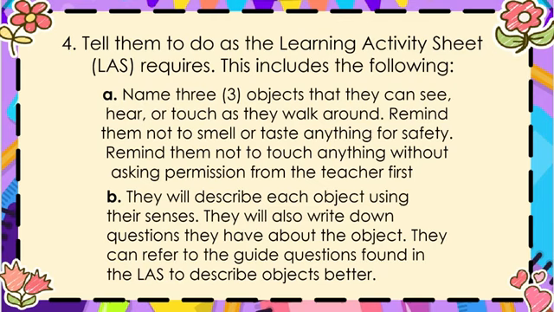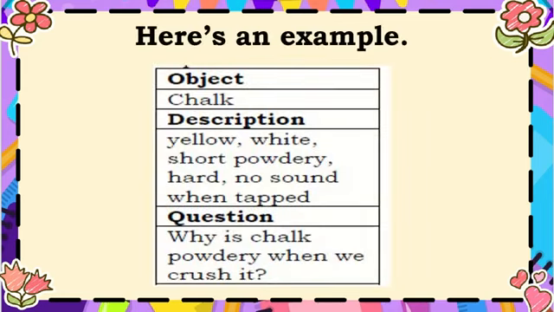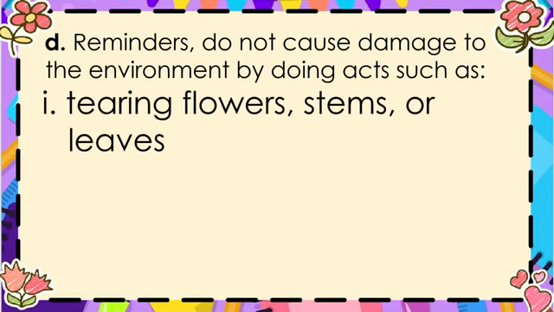Describe each object using your senses. You will also write down questions you have about the object. Here's an example. You write the object. It is chalk. For the description: yellow, white, short, powdery, hard, no sound when tapped. Question: why is chalk powdery when we crush it?